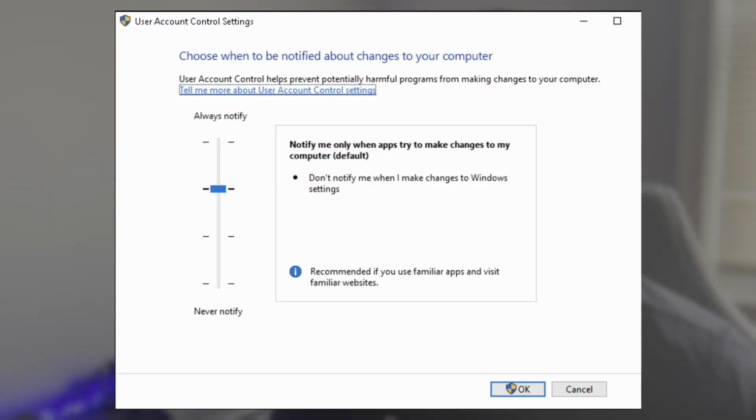Now in the last video, we talked about user account control, and you can actually set some of the user account control settings to have different experiences and different security settings with every different user. They do note, don't turn these settings off, definitely don't. But here they show a picture of the slider that pops up, and that basically will dictate when you are notified or how often you're notified when programs or applications are changed.